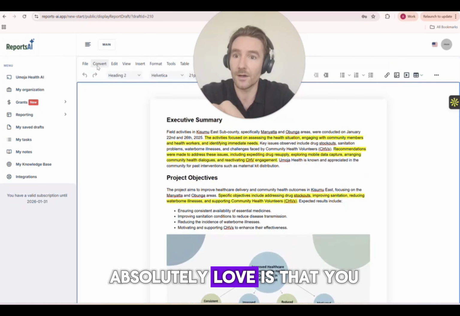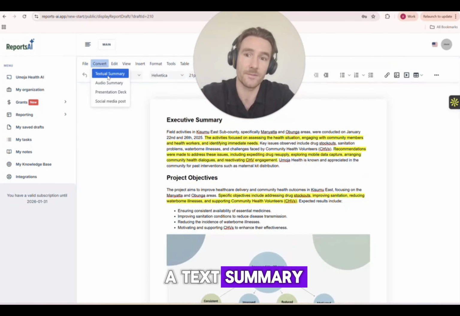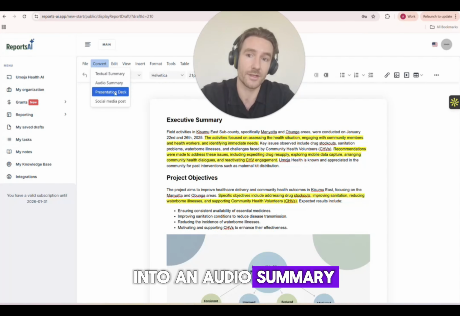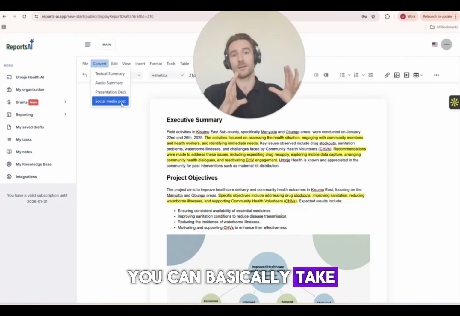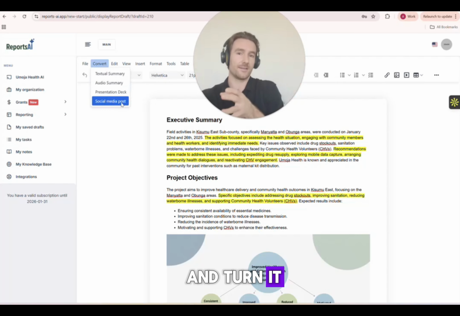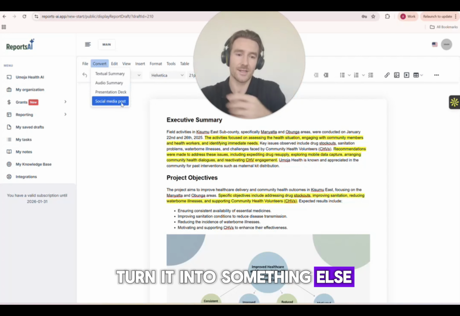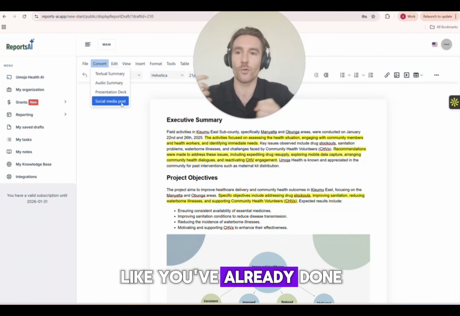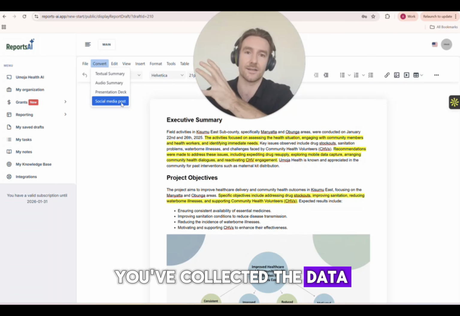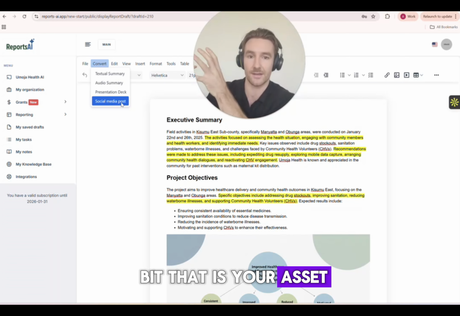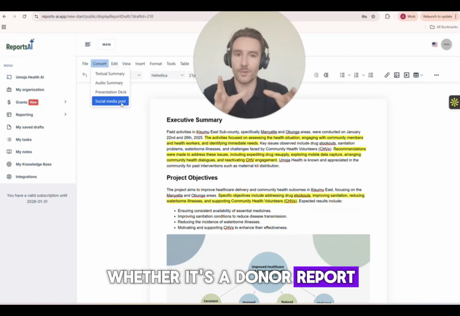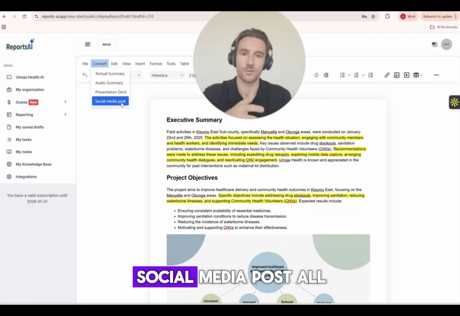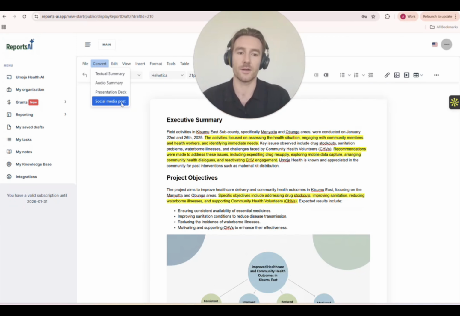One thing I absolutely love is that you can convert it into a text summary, an audio summary, a presentation deck, or a social media post. So you can take what you've already produced and turn that content into something else. It's all about reusability. You've already done the hard work, you've collected the data. That is the hard bit, that is your asset. Now it's just about turning that asset into what you need, whether it's a donor report, a presentation deck, a social media post, all that kind of stuff.